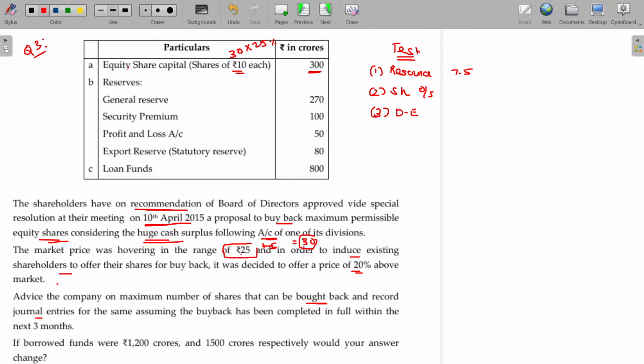Now, equity share capital, general reserve, securities premium, profit and loss. Export reserve being the statutory legal requirement, you have to maintain it. You cannot use it. Already told you, net worth means share capital and reserves for the owners, including securities premium for this purpose. Now, total this.